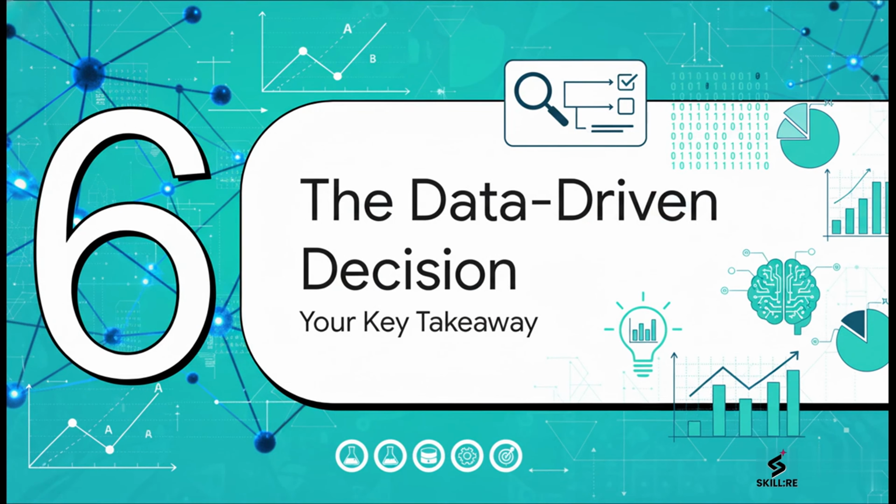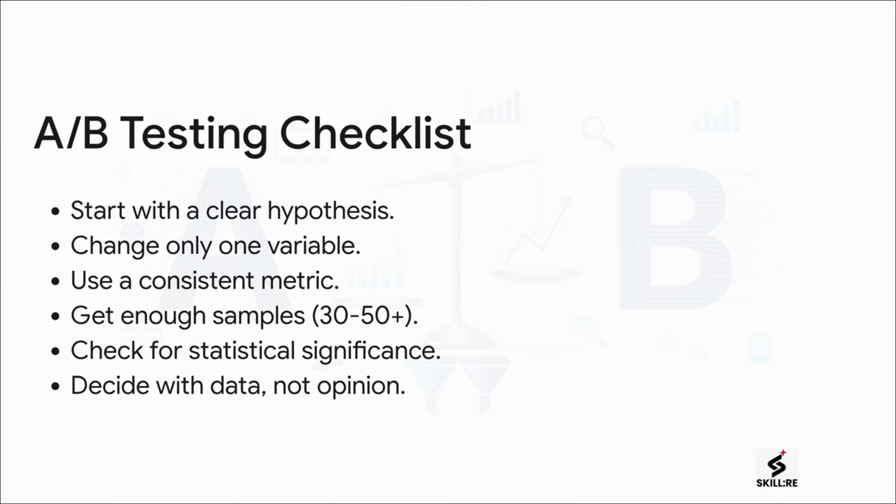So let's bring it all home. We've gone over the principles, the process, and a real-world example. What's the one key thing to take away from all this that turns it from just a cool experiment into a powerful, regular practice? It all comes down to this simple checklist. This is it. This is the entire framework that gets you out of those pointless opinion-based debates for good. You start with a hypothesis, you isolate one variable, you measure it consistently, you get enough data, you check for significance, and then, and only then, you make your decision. This is how you stop guessing and start building an AI strategy that you can prove actually works.